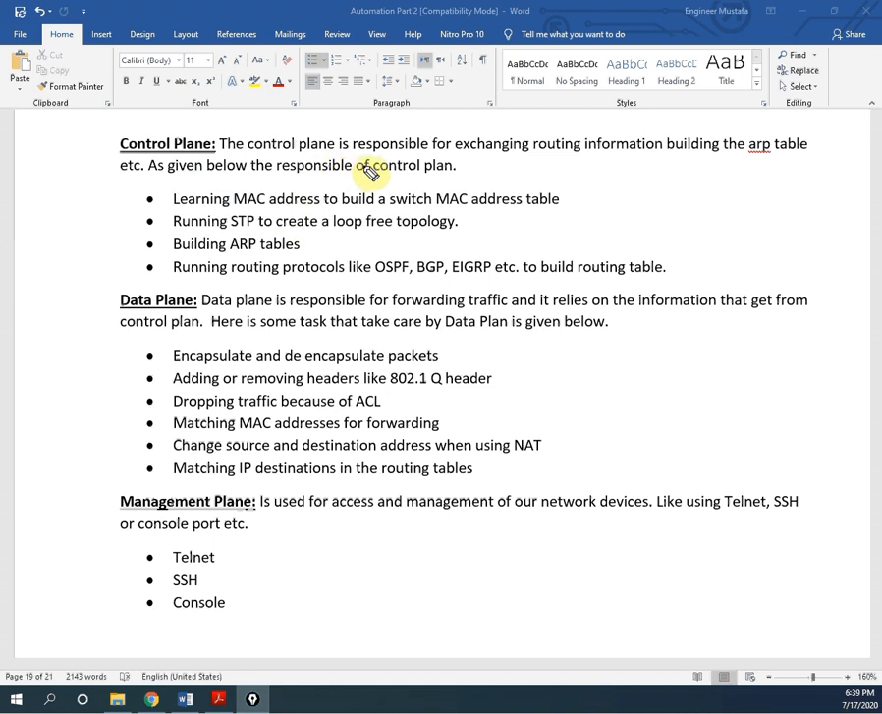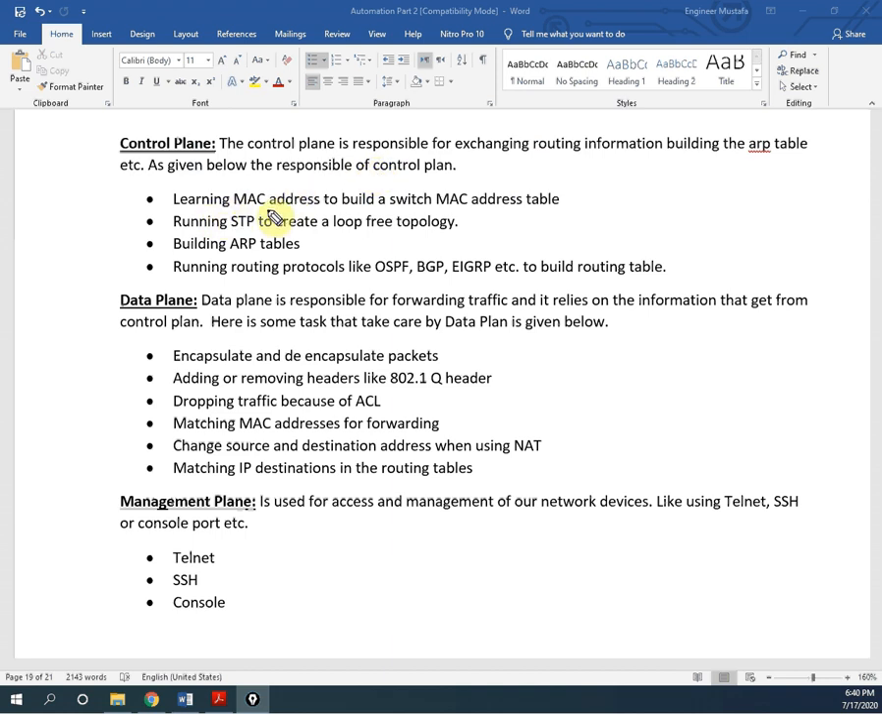So you need to remember we have 3 planes in our routers and switches. The control plane is responsible for exchanging routing information and building the ARP table. Just remember, the control plane means whatever the router is controlling. Like in our body we have a brain to control ourselves, the same thing in a router, we have the control plane. In that control plane, some operations are performed, and with the help of those operations, the router takes decisions.